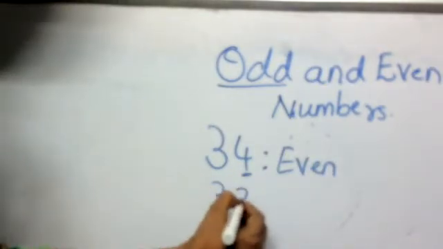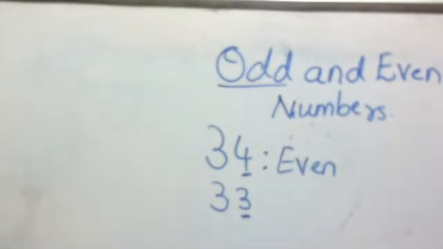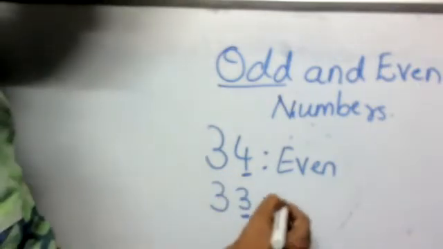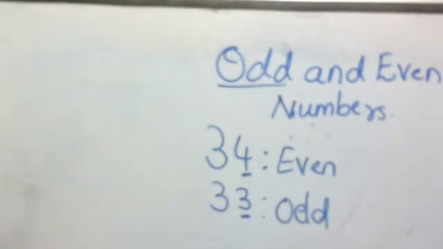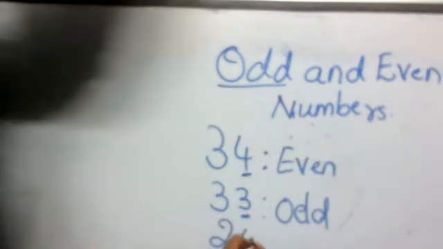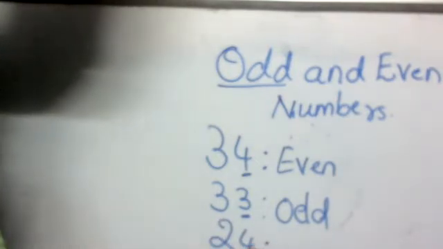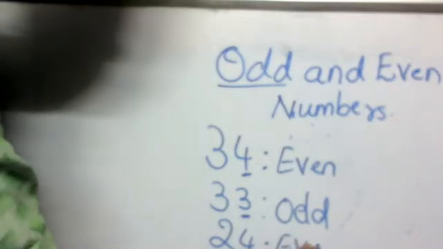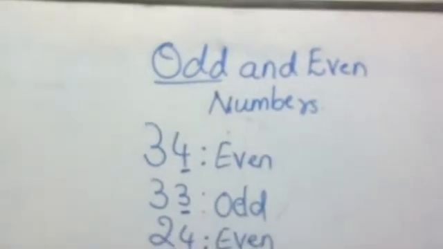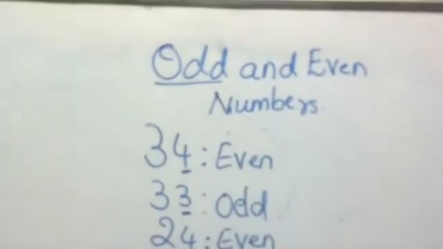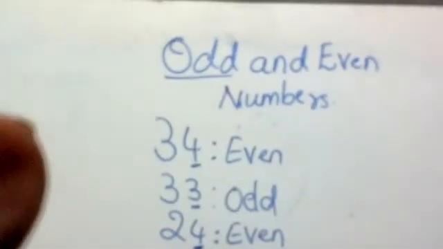So 33. Ending with 3. 1, 3, 5, 7, 9. It's an odd number. Okay. Next, if I give a number as 24. So 4. Again 4. So it's an even number. So what are even numbers? Even numbers are numbers that can be divided equally.